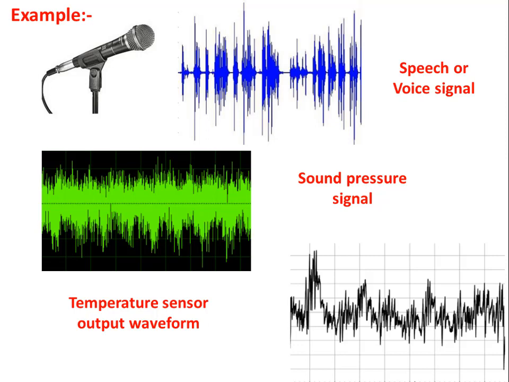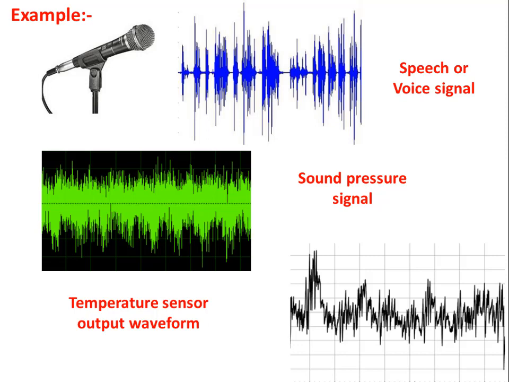Now one thing you can observe here, that the examples of continuous time signal are very similar to the analog signal. But the difference between analog and continuous time signal is that analog signal can be defined based on voltage representation, whereas continuous time signal can be represented based on time domain representation. These things you have to remember to differentiate analog signal and continuous time signal.